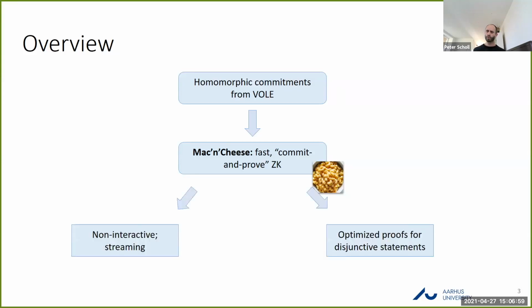And then I'll briefly talk about two variants of Mac'n'Cheese, where the first one is aimed at getting something that's non-interactive and suitable for the streaming setting. And the second one is an optimization, which we apply to reduce the proof size, so going below linear in some cases, especially when we're looking at proving disjunctions of statements.